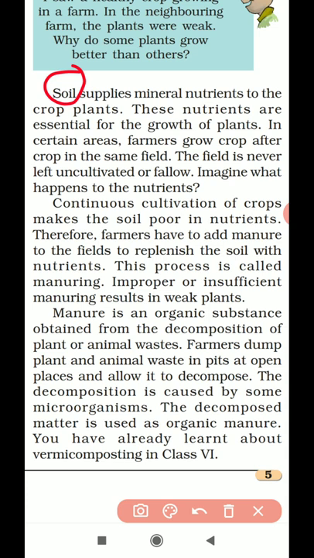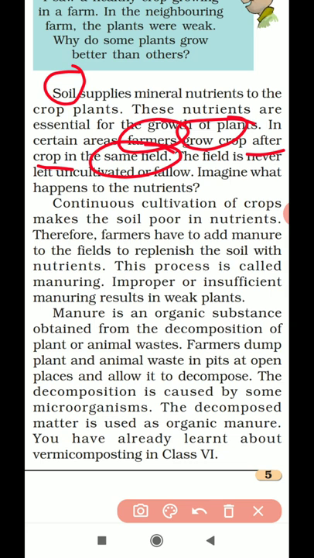In other words, the soil should be enhanced with a very good quality of nutrients. It should have a good nutrient content. So for that, what happens? Okay, before that, why are the nutrients in the soil getting used up? As given here, farmers grow crops after crop in the same field. They grow crops one after the other.